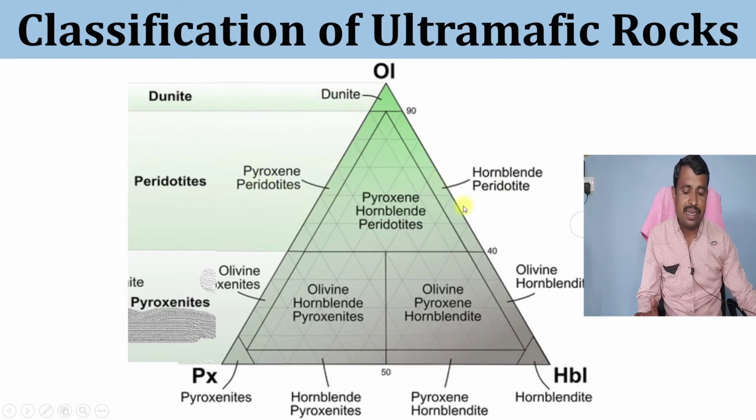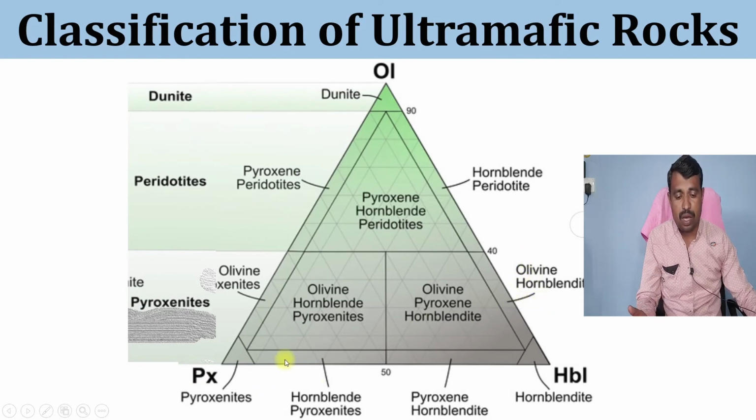Here hornblende peridotite, because pyroxene is not that much, it is less than 10%, therefore it is called hornblende peridotite. Here you see pyroxene, hornblende and peridotite, these three minerals are there, therefore it is called pyroxene hornblende peridotite. As we move toward the downward direction, here olivine pyroxenites and here olivine hornblendites. Here hornblende is more than pyroxene, and pyroxene is less than 10%, then that rock is called olivine hornblendite.